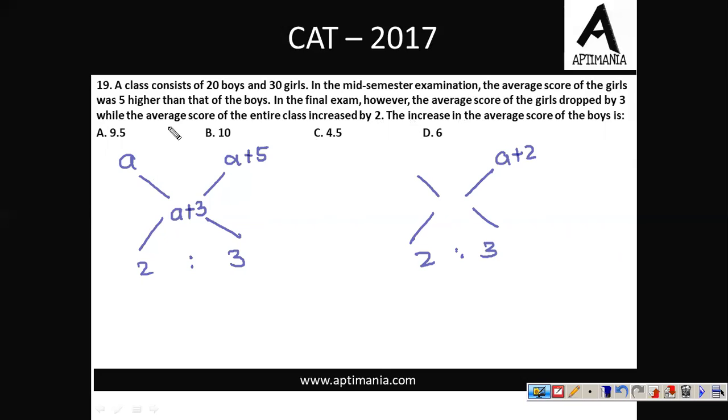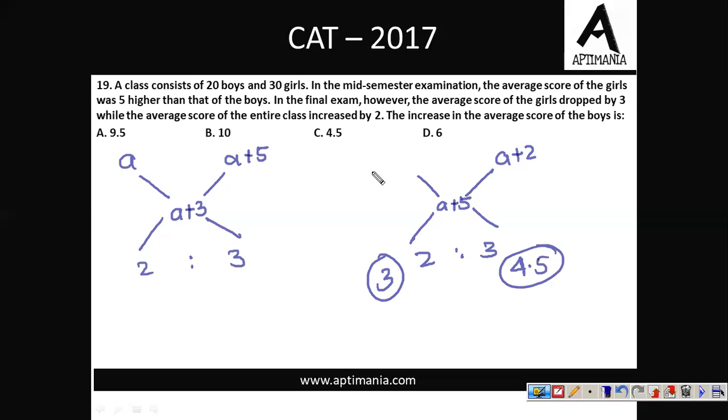The average score of the entire class increased by 2. So A plus 3 था. अभी after increasing by 2 ये A plus 5 हो जाएगा. So on subtracting the values, we'll get this value as 3. 2 is to 3 का ratio है, मतलब this value should be 4.5.